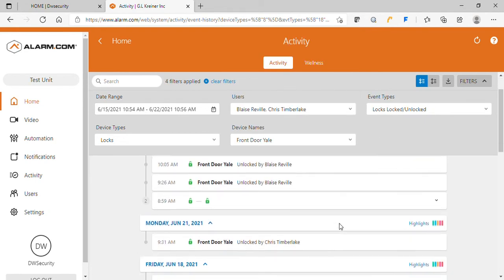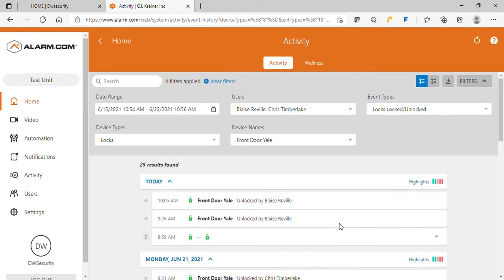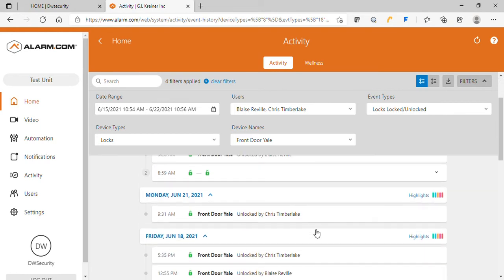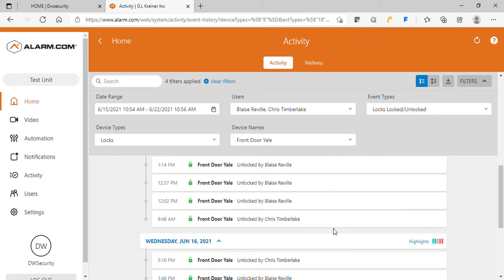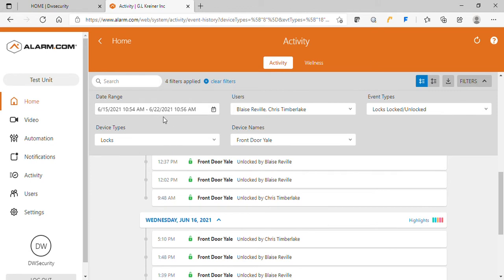And as you can see, today, Blaze came in the front door at 9:26 and 10:05. Yesterday, the front door was accessed by Chris at 9:31. And this can keep going back, and you can adjust your calendar right over here. You can also download this if you would like to have a printout. Some people really like that.